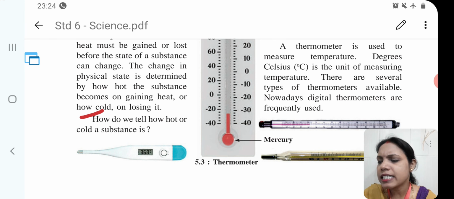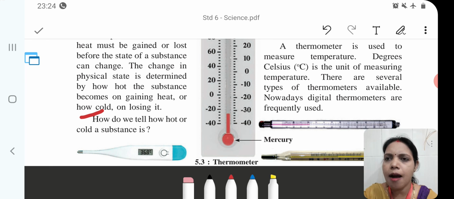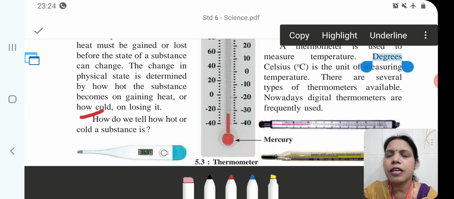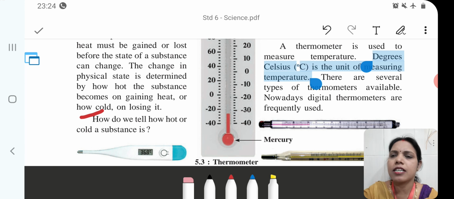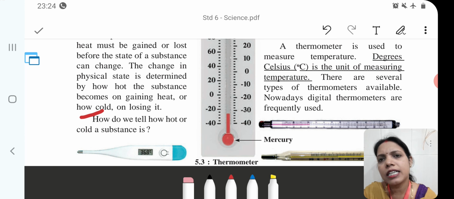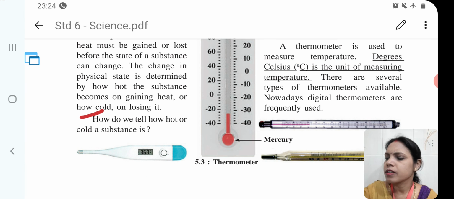Degree Celsius is the unit of measuring temperature. Just as we measure with kilogram, gram, liter and milliliter, in the same way, for measuring temperature, we use degree Celsius. There are several types of thermometers available in the market.